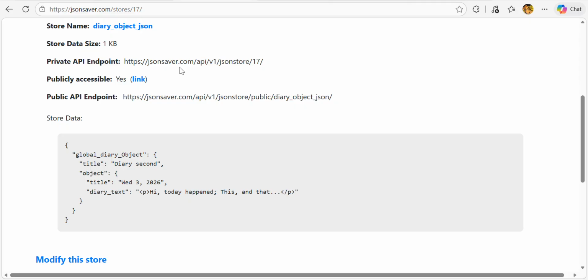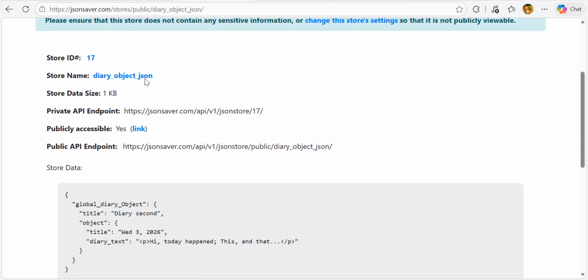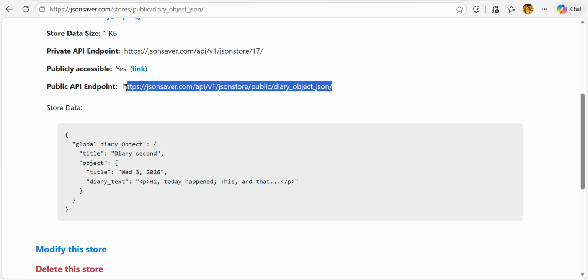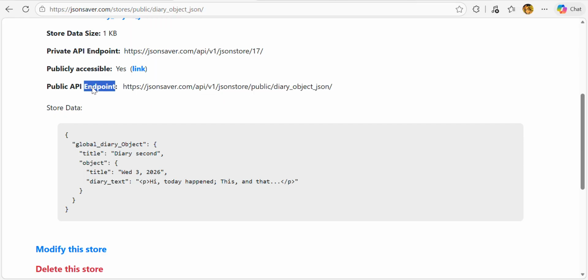I will stop the video because I don't want to put the recorder to temptation, but we can make, for example, a test on the link here, and you can see that the data stored is available, and you can also see the data from here. I mean, this is the API endpoint, which is what is gonna be used by us in the code.